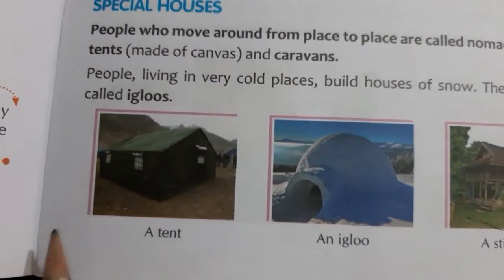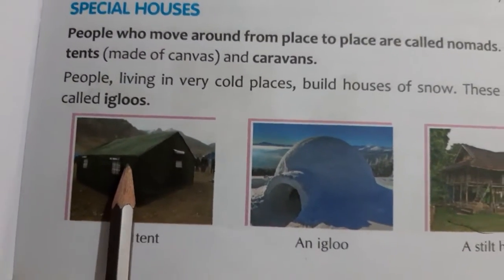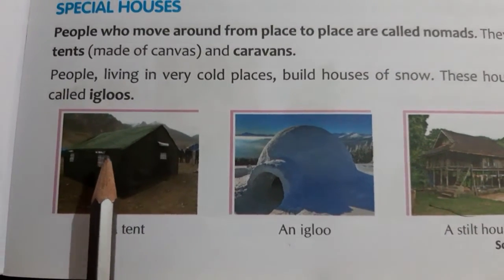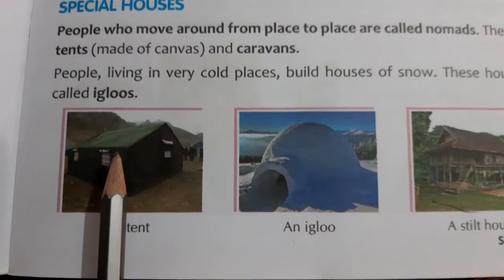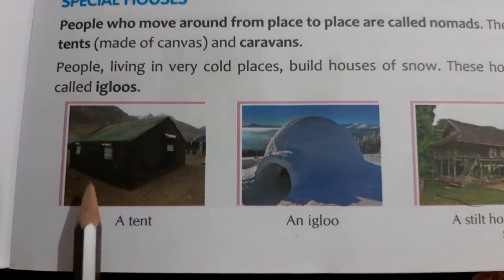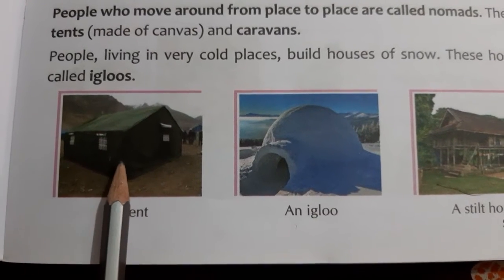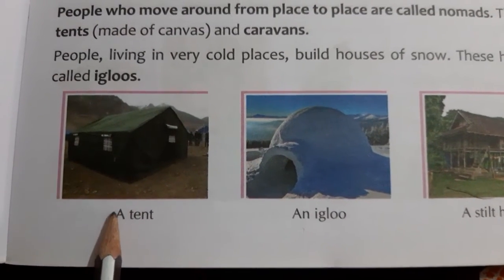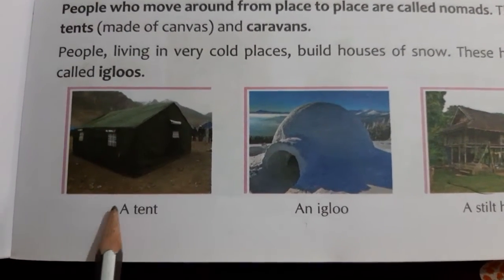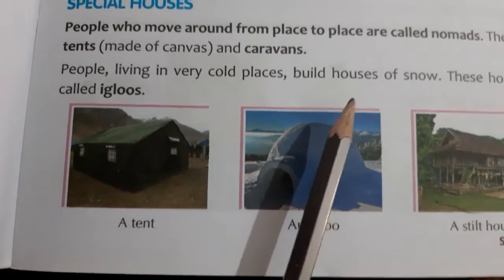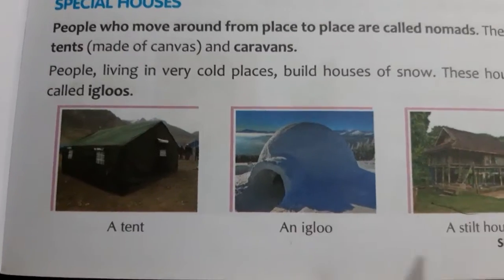This is a tent. People who move from one place to another are called nomads and they make a temporary house wherever they want to rest. So this tent is a temporary house made by the nomads at any place.